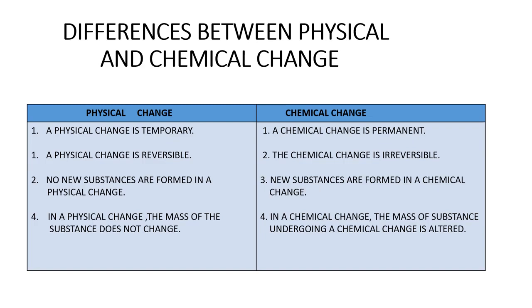No new substances are formed in a physical change, but in a chemical change, new substances are formed. In a physical change, the mass of the substances does not change. In a chemical change, mass of substances undergoing a chemical change is altered.